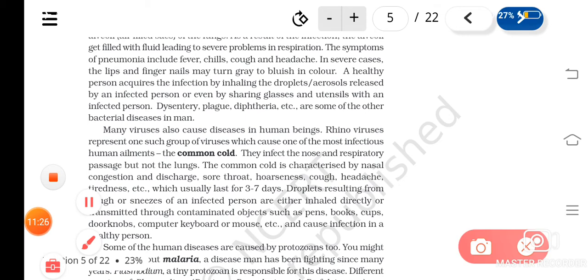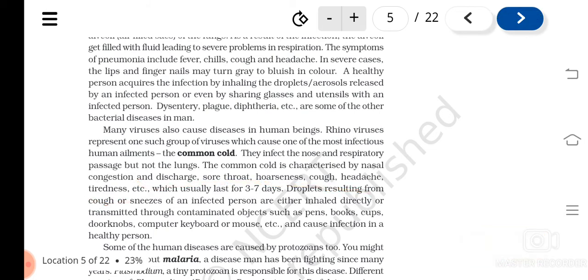You may have experienced the common cold. The symptoms are nasal congestion and discharge, sore throat, hoarseness. Hoarseness means the sound will become very rough. Then cough, headache, tiredness, all these are the symptoms of the common cold, and usually it will last for 3 to 7 days.